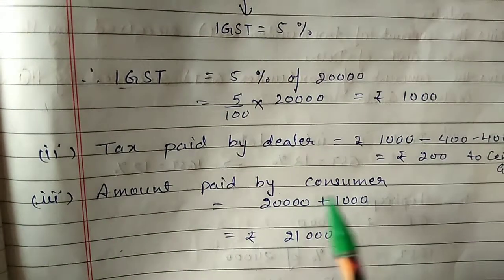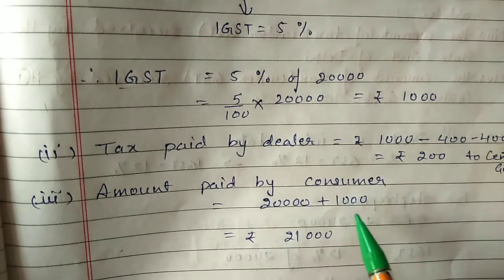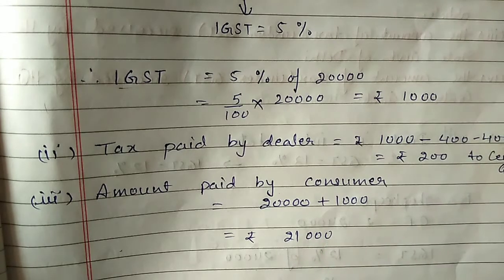Third part, amount paid by the consumer. The consumer pays 20,000 as cost price and then 1,000 rupees as tax. So the total amount he will pay is 21,000 rupees.